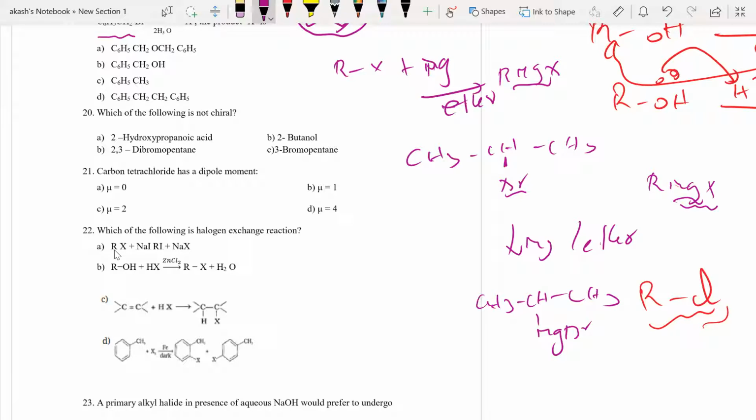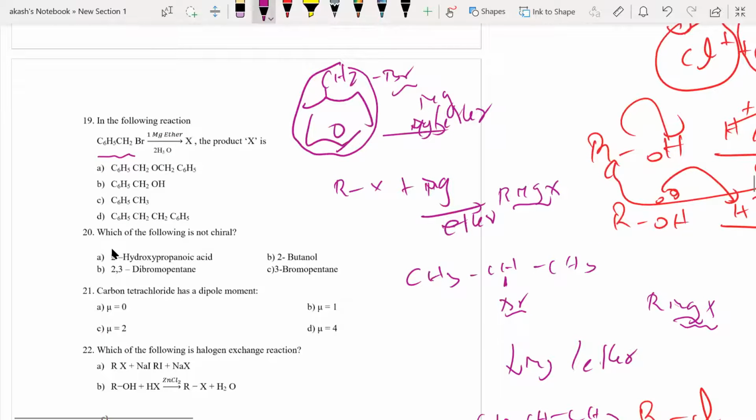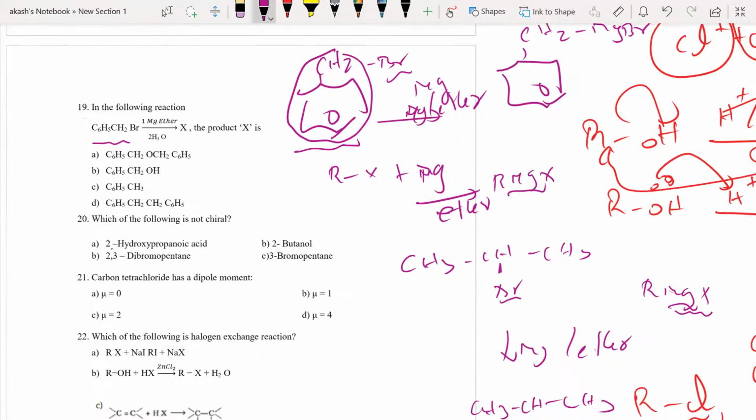Now what do we have in our hand? I have this particular molecule, and I can write the structure like this: C6H5CH2, this is my R, MgX. That's it, MgBr. Done. But none of the options are matching.